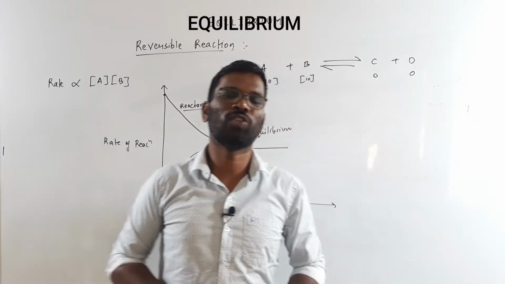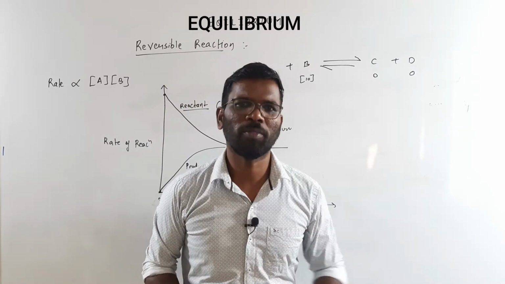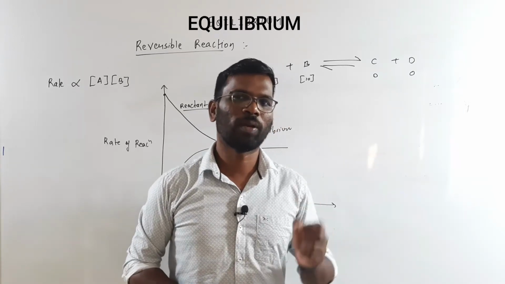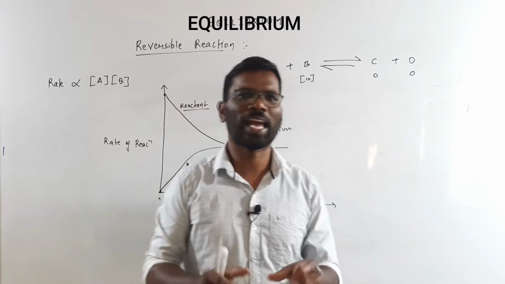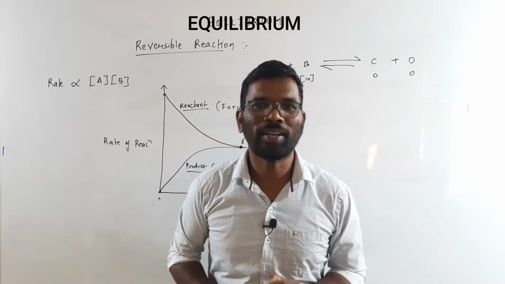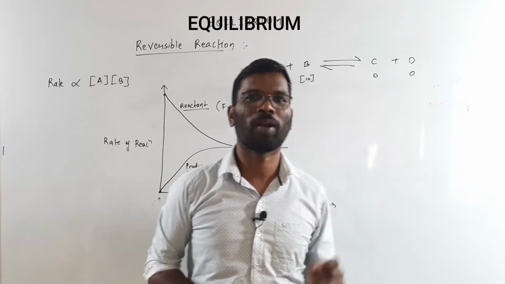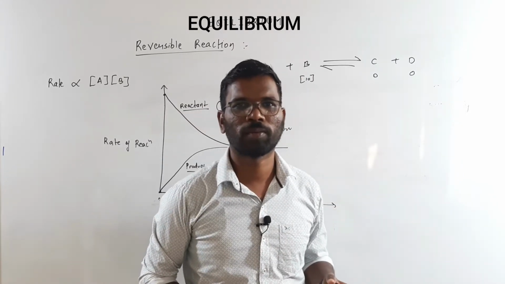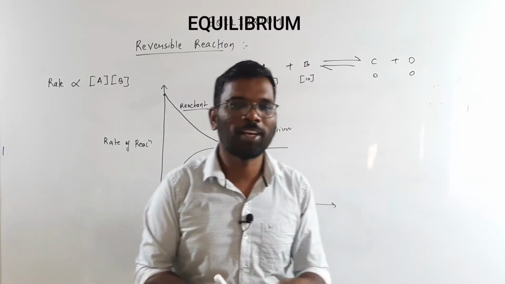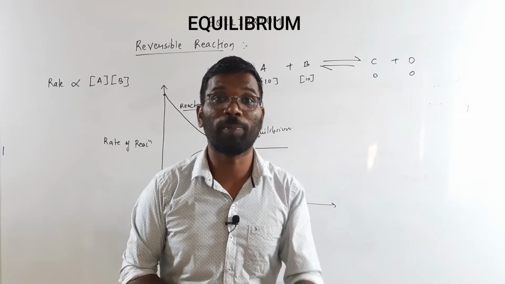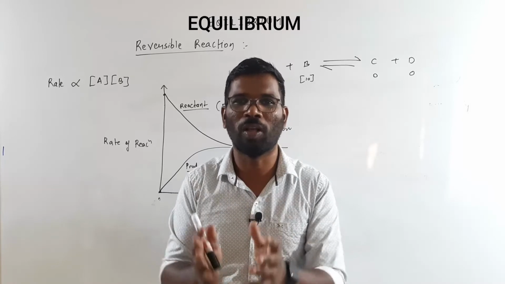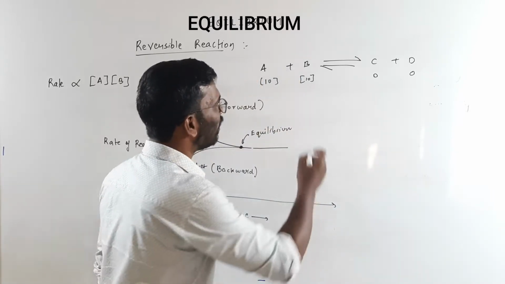Now there may be a question which may arise in your mind: at equilibrium, will the concentration of the reactant and the product be equal? Not necessary. In some coincidental cases, the concentration of the product and reactant may be equal, but it is not necessary. It will be constant. The concentration of the reactant and the product at equilibrium will be constant. It won't be varying, but it won't be equal. Now, what is the meaning of constant but not equal? See, let's say this is A plus B.